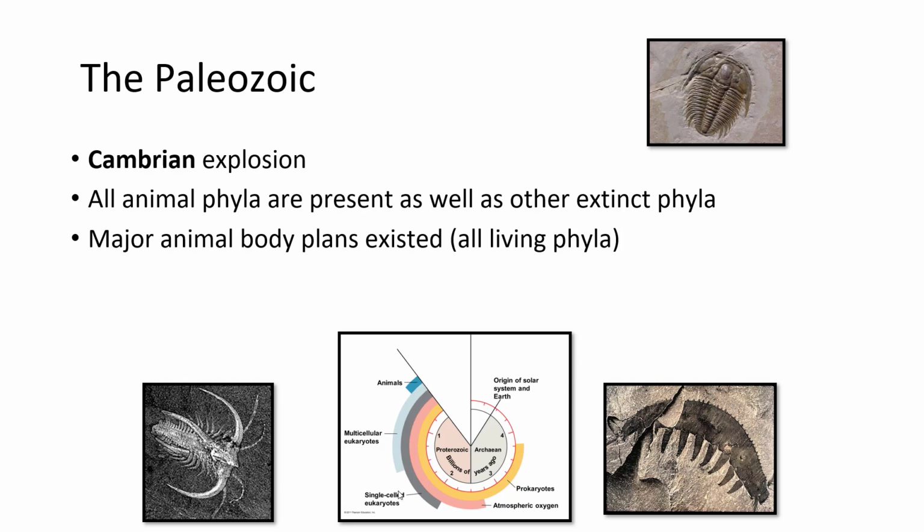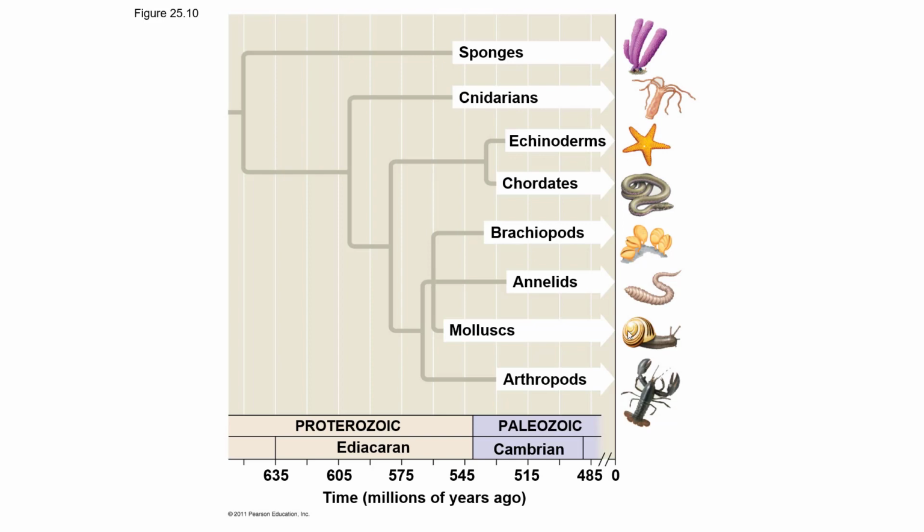Towards the end of the Precambrian, we have eukaryotes showing up, multicellularity evolving, and right towards the very end of the Precambrian, right as we cross into the Paleozoic, animals show up. And so animals are around during the Cambrian explosion. So here we can see a timeline, we can see the Paleozoic, and we can see estimated times when these different groups of animals, these modern phyla of animals, evolved. A lot of them show up in the Precambrian or just after the Cambrian, during the Cambrian explosion.